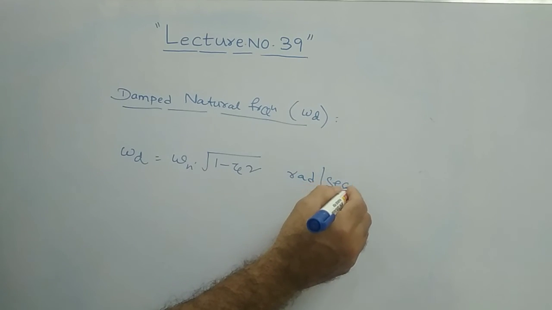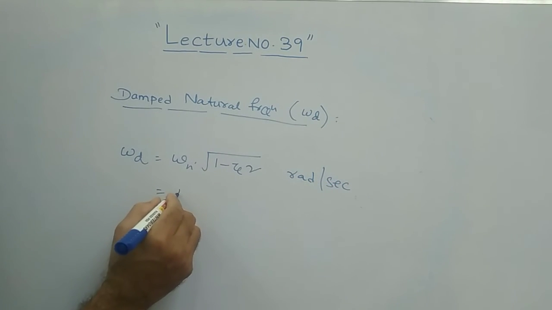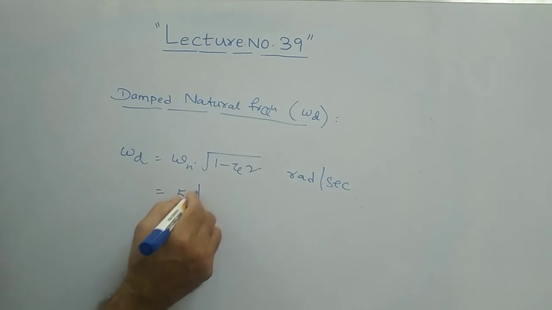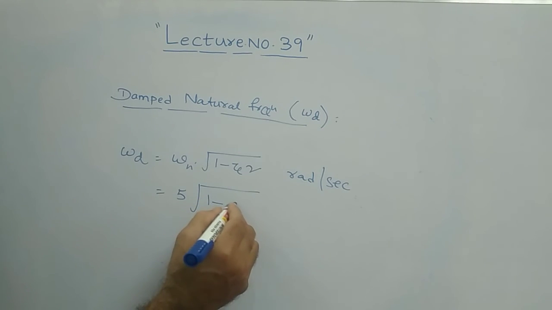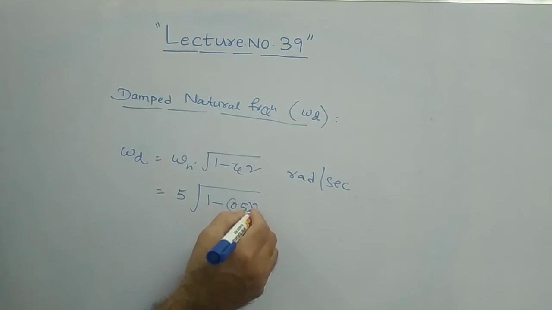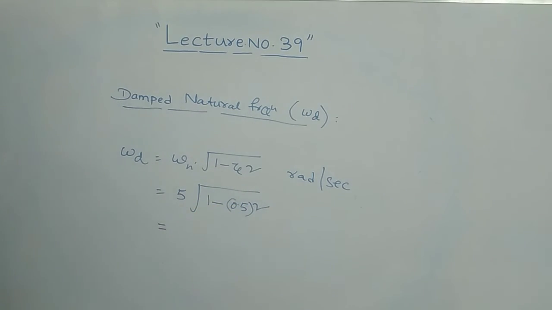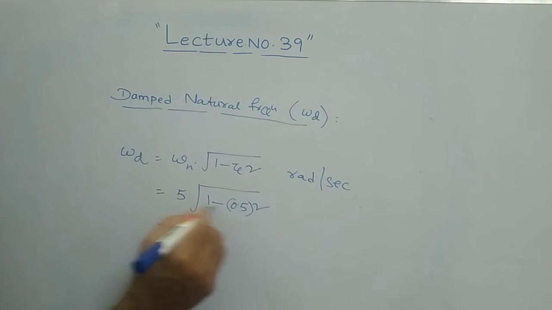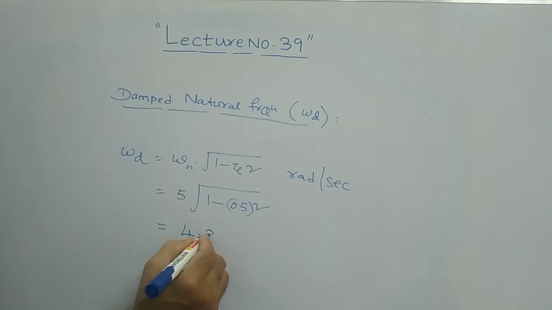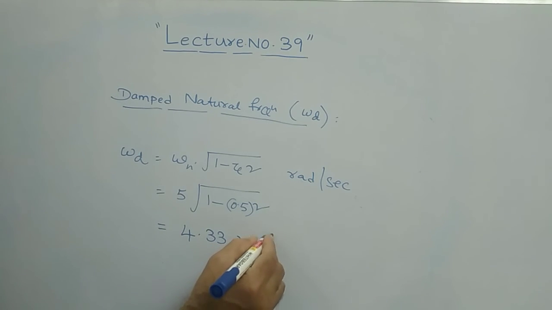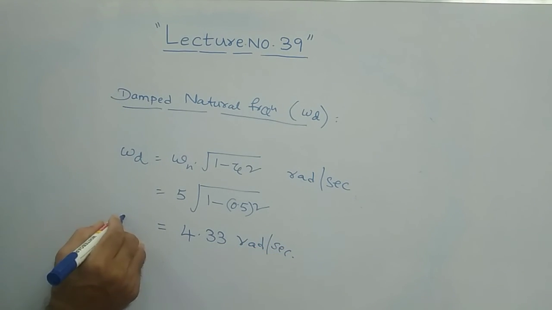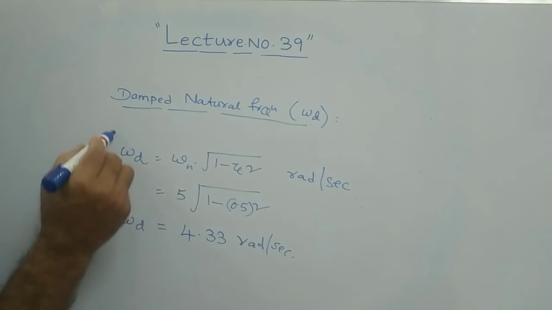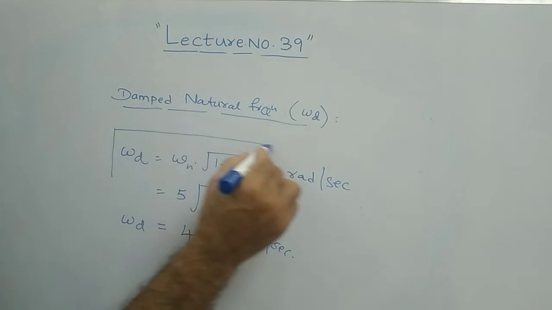Omega n we have already calculated as 5, and zeta is 0.5. If you simplify this, omega d comes to 4.33 radians per second. It is a simple calculation actually. All are very simple calculations. These are the formulas you need to remember.